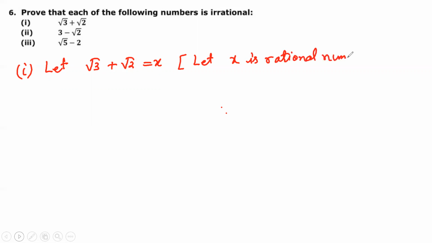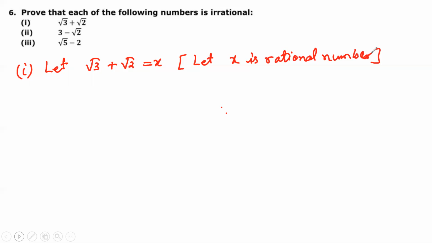Am I clear? Any doubt in this? We have to prove that each of these numbers is an irrational number, that we know because under root 2 is there, but we have to prove it. So to prove it, we will use the contradiction method, in which first we will take this number as rational, and then we will prove the assumption we have taken is wrong.